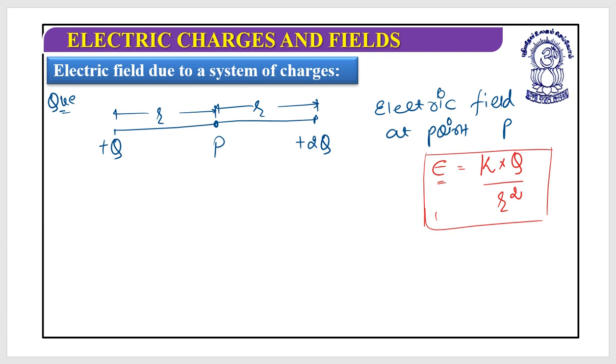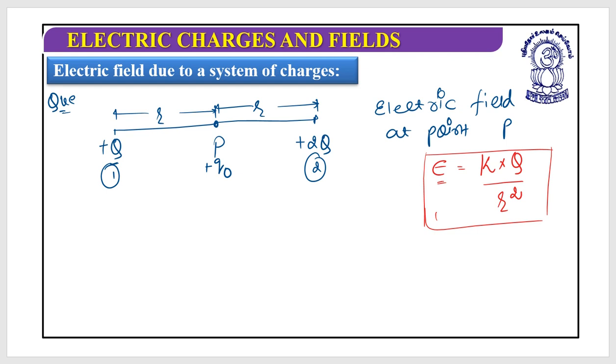So let's look at this. Now let's say we are given a number. This is the first charge, this is the second charge. I need to find out the electric field at point P due to both. So at the very first step, at the location where I require a field, I need to put a test charge. This is plus Q naught.